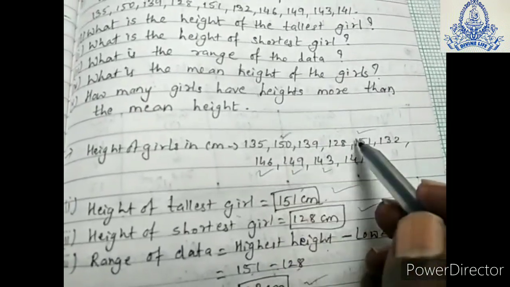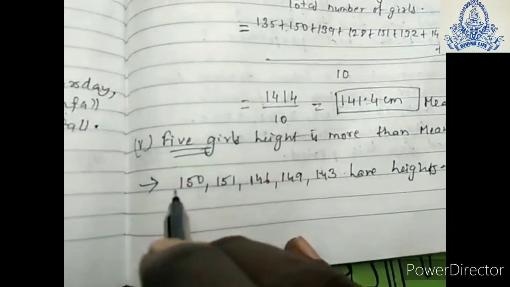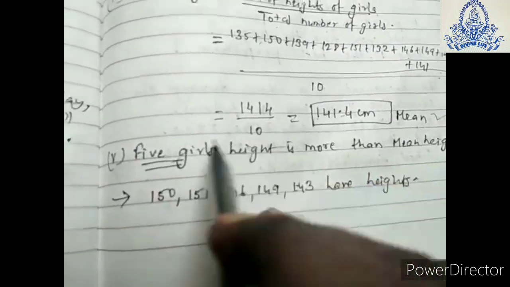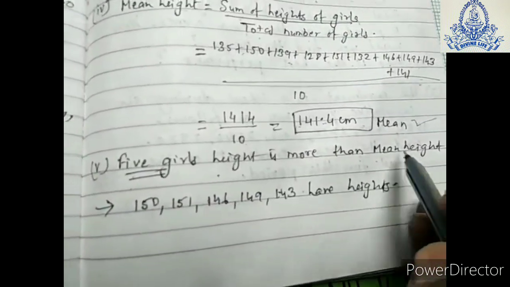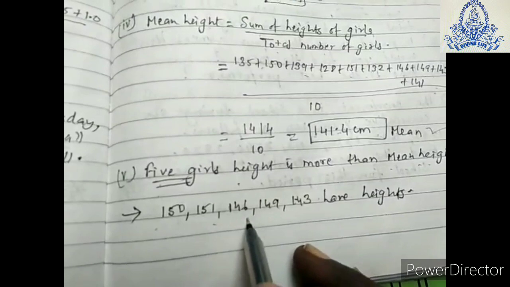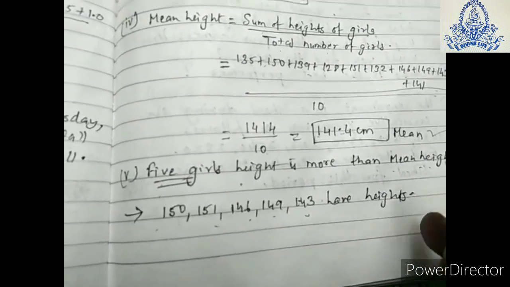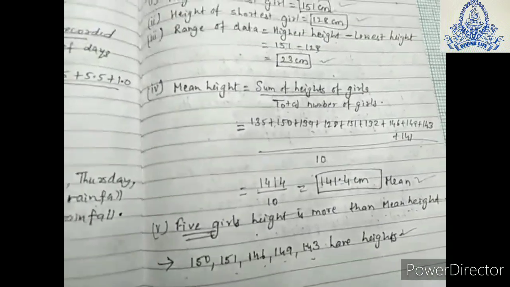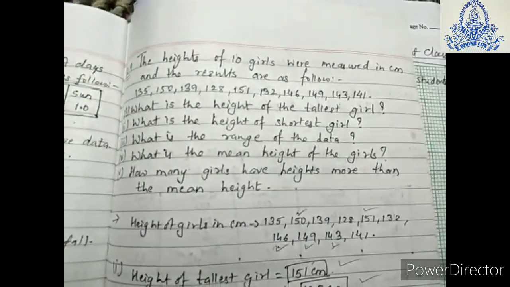So 5 girls have height more than 141. The heights more than the mean height are 150, 151, 146, 149 and 143 centimeter. So this is your fifth question answer. So students, we have completed exercise 3.1 here.